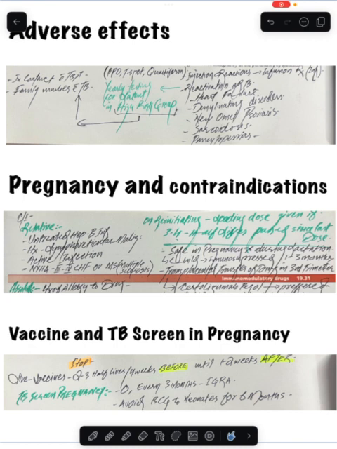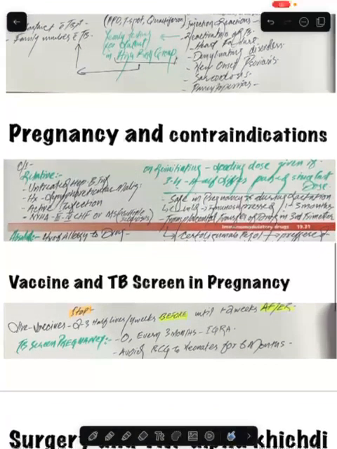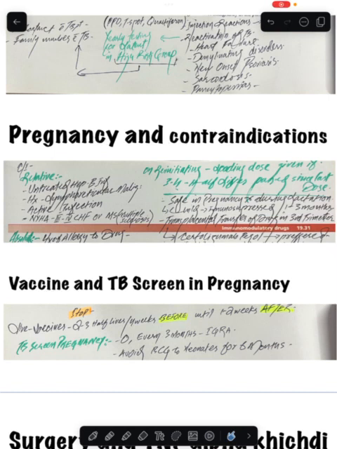The reactivation of TB: yearly testing for latent TB in the high risk group. What is the high risk group? In contact with TB, family history, a family member with TB. The test we are going to perform is TST, that is PPD, purified protein derivative of tuberculosis. T-SPOT test we are going to do, QuantiFERON Gold test we are going to do. QuantiFERON is nothing but IGRA. Okay. The next is pregnancy and contraindications, the relative contraindications and absolute contraindications.